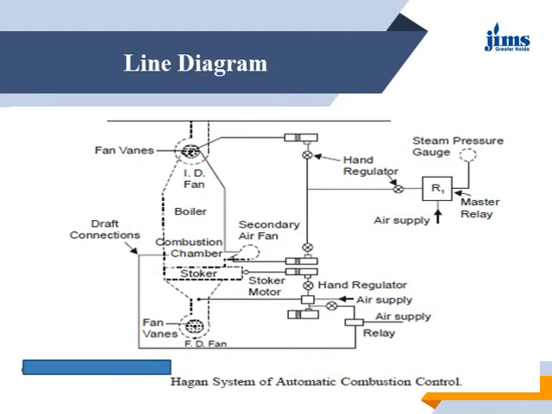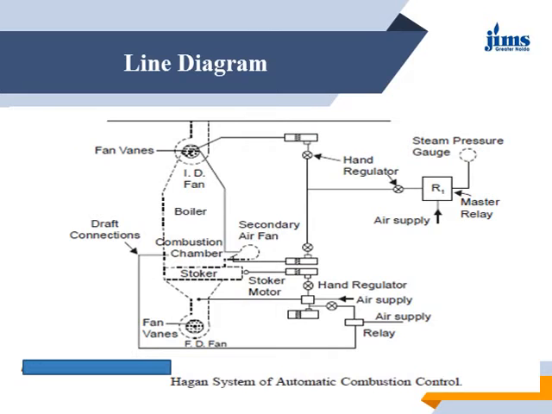The air supply is controlled by the air relay, and the fuel supply is controlled by the movement of the stoker inside the combustion chamber. Whatever the load is, according to that load, the fuel, that is the coal, is fed inside the stoker as per the requirement. So this is the line diagram.